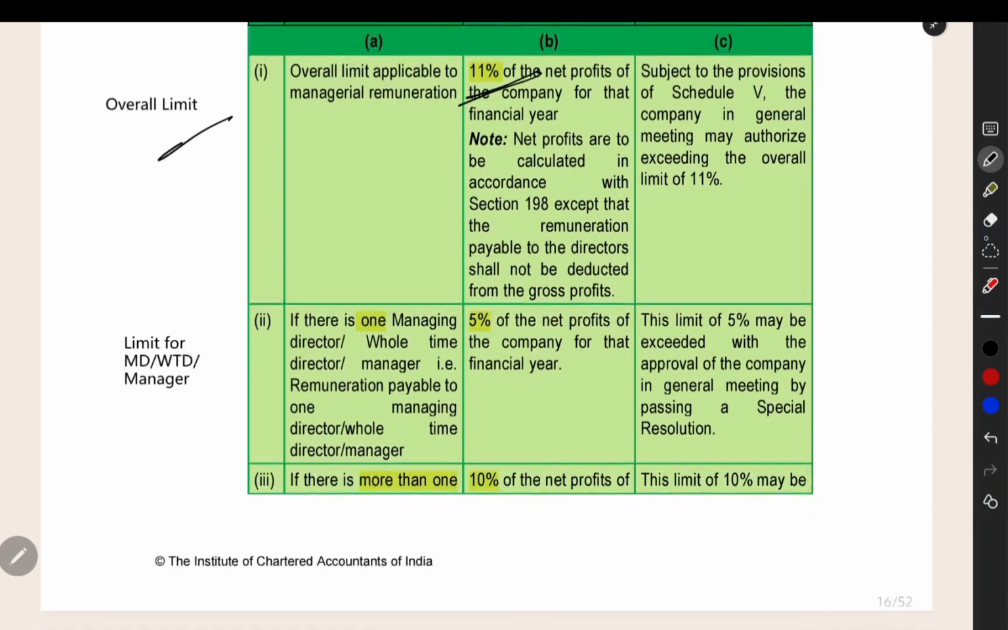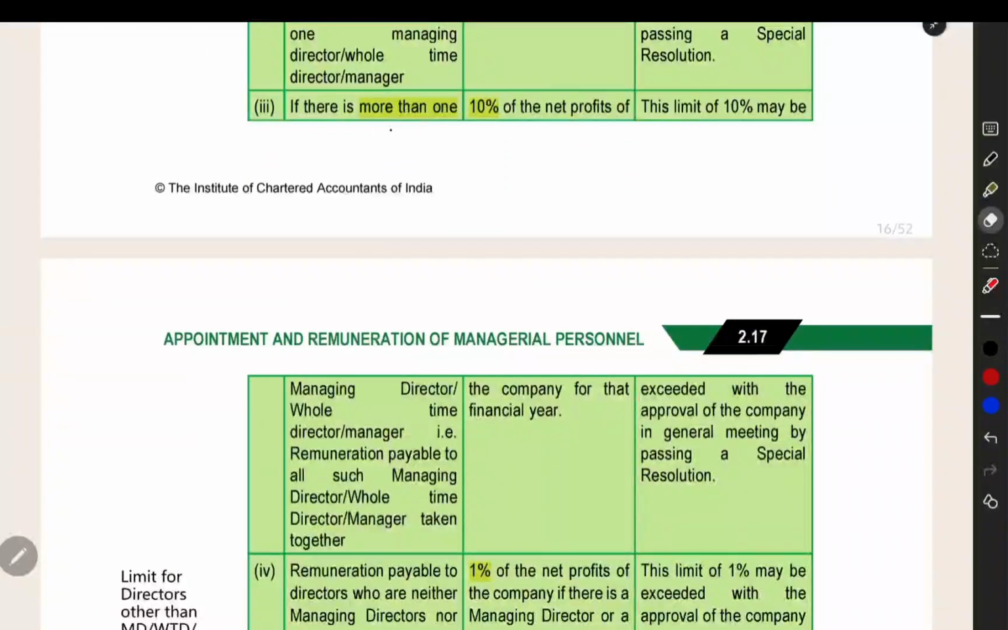For all the directors, only 11% is the maximum remuneration. The next thing is for MD, WTD, or manager: how much can you give? If you have only one MD, WTD, or manager, you can give him 5% of the net profit. But if you have more than one MD, WTD, or manager, then for all of them combined, you can give a total of 10% of the net profit.